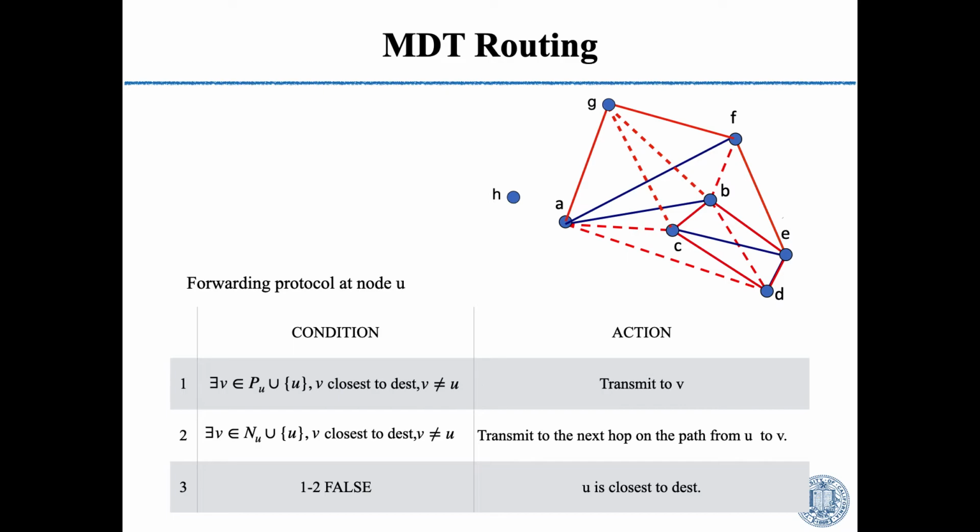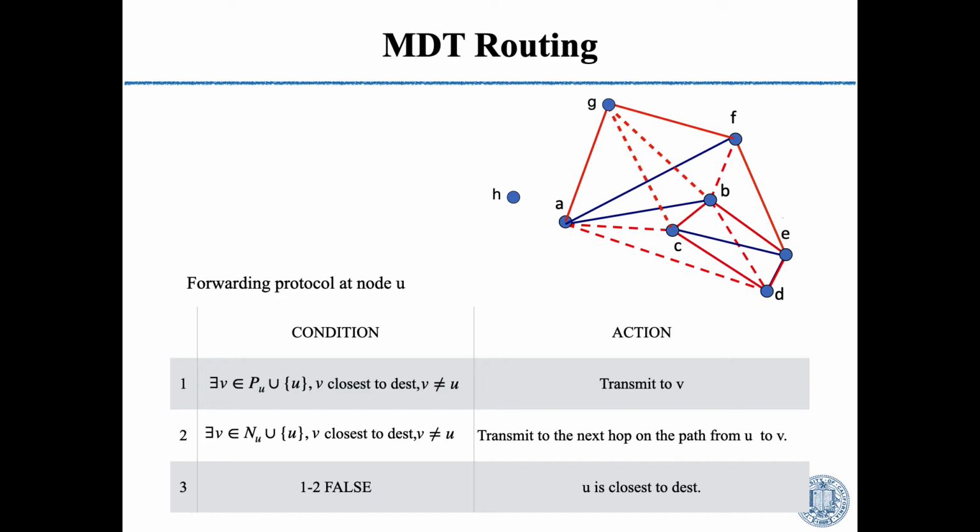For example, the sender is D and the receiver is H. Now, starting from D, we want to find a path from D to H. First, D will search all its physical neighbors to find the node that is closer to the destination. It's easy to find that there is a physical neighbor C that is closer to H. Then the next hop is C.